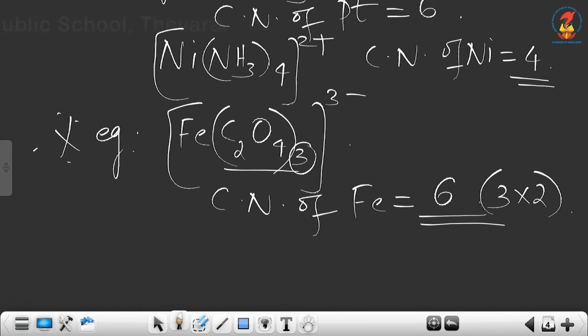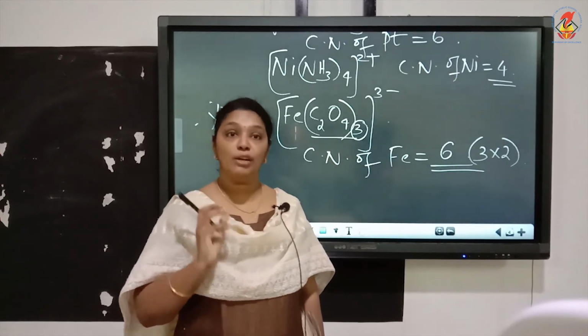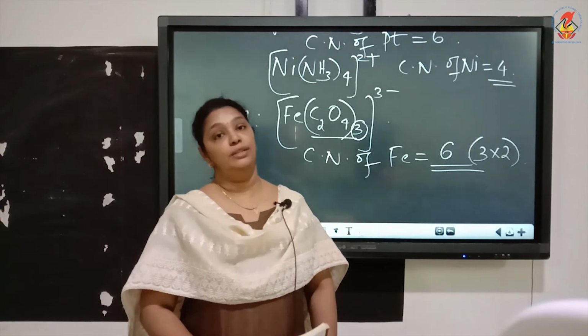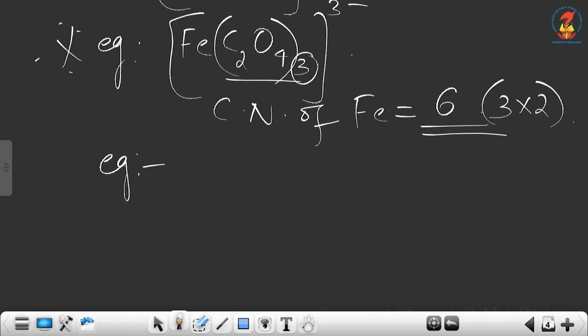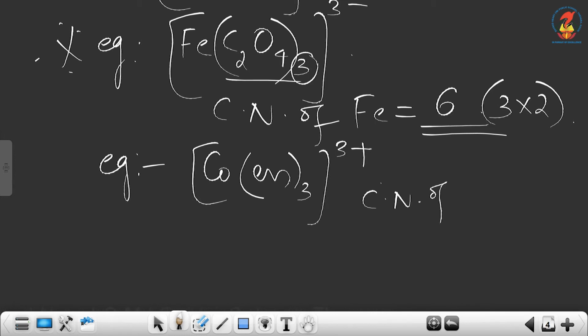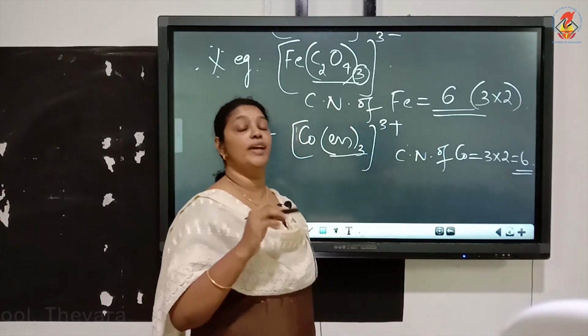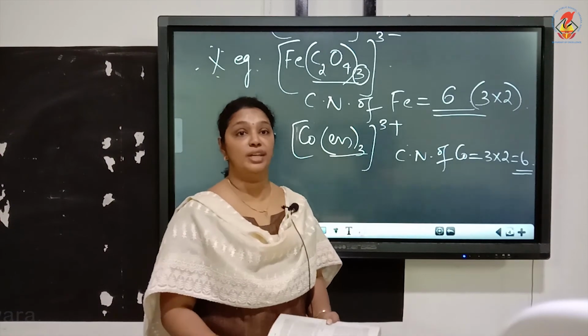Same way we have one more didentate ligand, that is ethane-1,2-diamine. So that also, if it comes as a ligand, to find the coordination number you have to multiply with 2. Now next example is [Co(en)3]3+. Now en is ethane-1,2-diamine, and what is the coordination number of cobalt in this? Again it is equal to 3 into 2, which is equal to 6, because en is a didentate ligand, so we have to multiply with 2 when you find the coordination number.